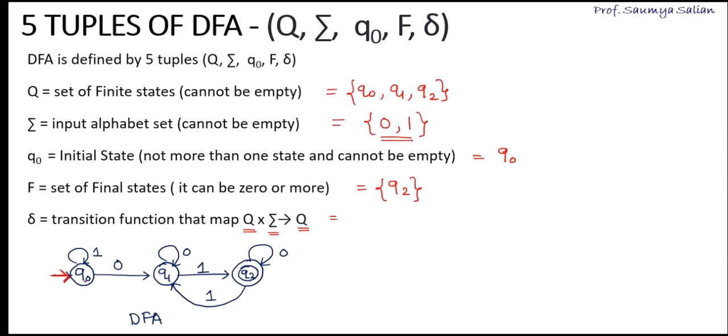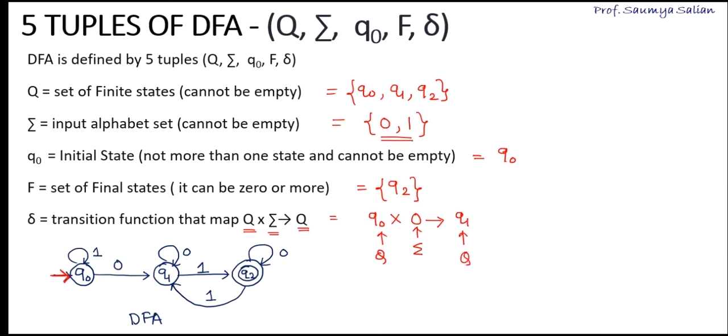Here Q0, which is a part of Q, has an edge, or a transition, with input 0, which is a part of sigma. It is going to another state, that is Q1, which is a part of the Q set.